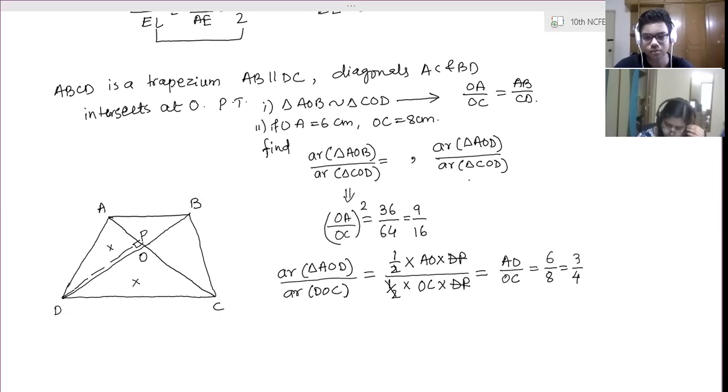Done. These are all the questions from this chapter. Do you have any doubt in this chapter? You have to practice the number of questions we have solved. You have to practice all the questions. First, NCERT, each and every question of NCERT, solved, unsolved, everything should be clear. After that, these questions, RD Sharma questions. First all NCERT questions should be clear to you. Each and every NCERT question is important.